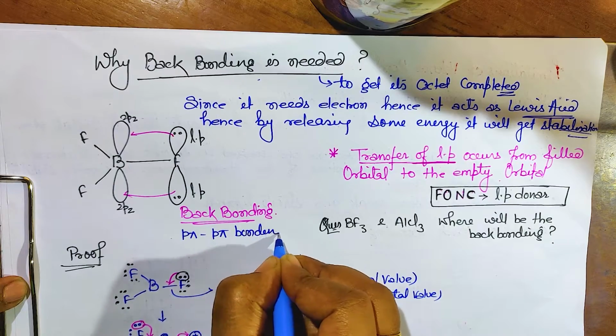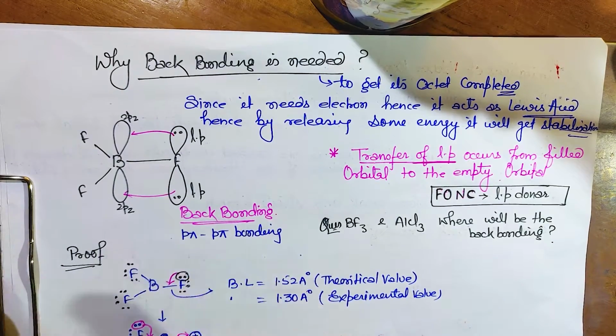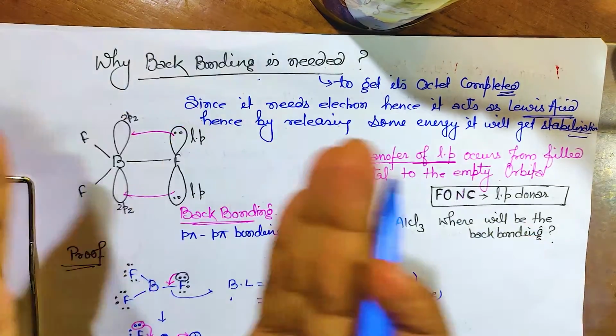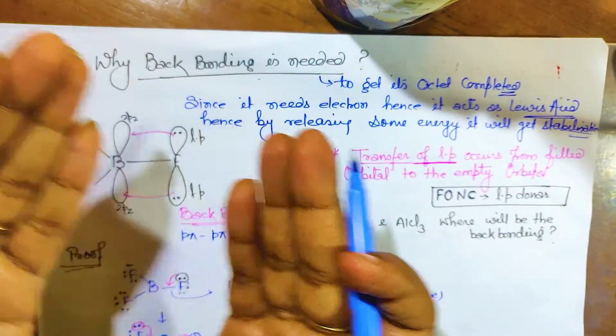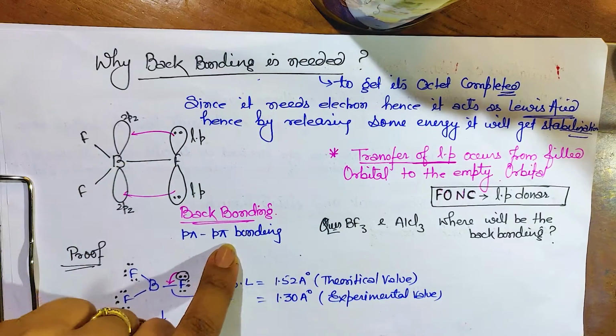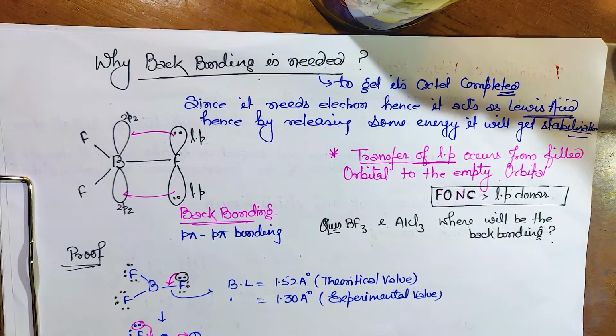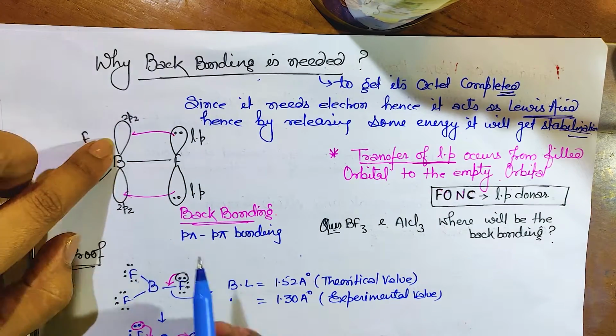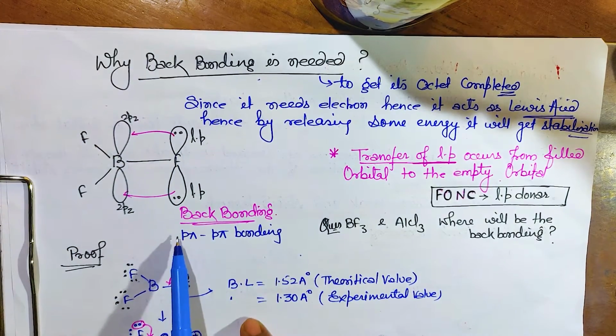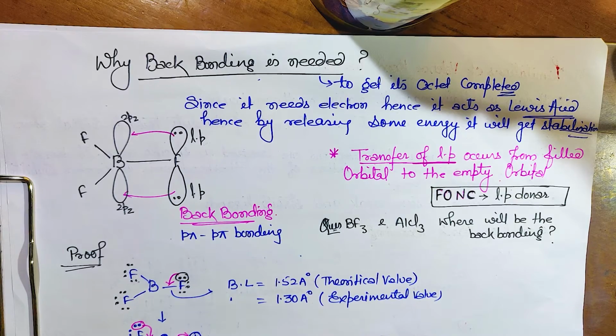Why is it pi bonding? Simple, it is overlapping laterally. Lateral overlapping means it will form the pi bond, isn't it? And since the p orbital of both is involved, we say p pi p pi bonding. I hope it is clear. Any problem in this? Please tell me if there is any problem.